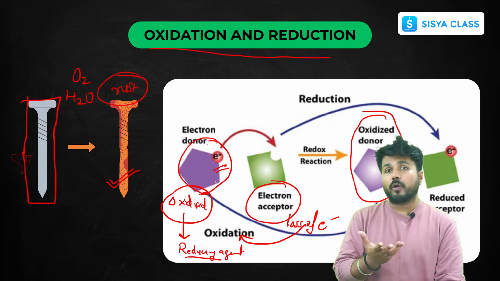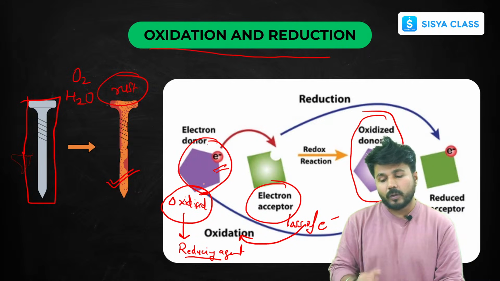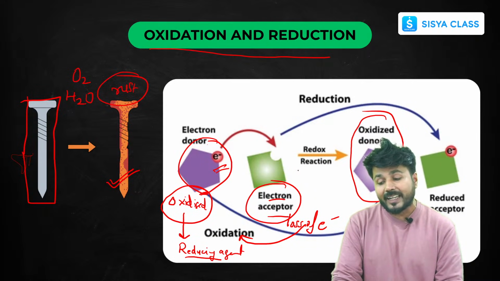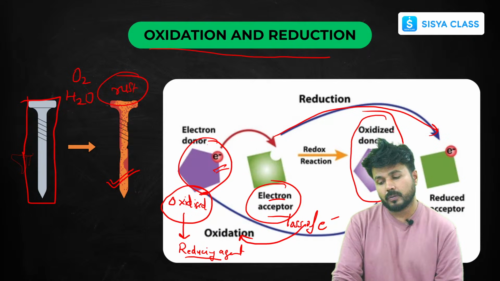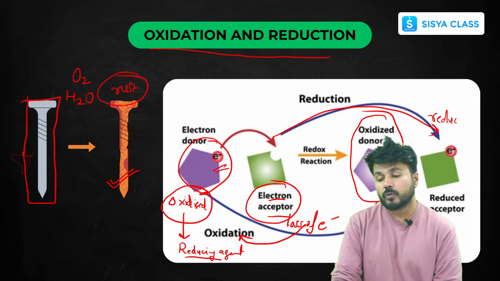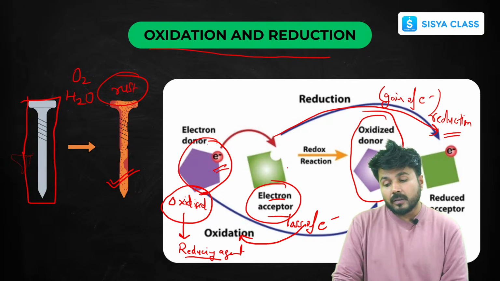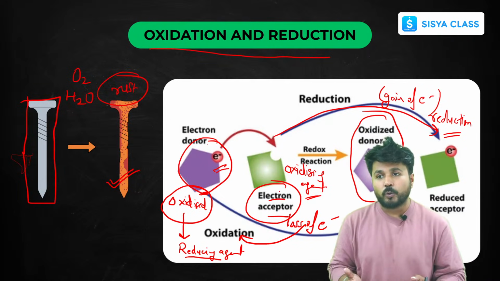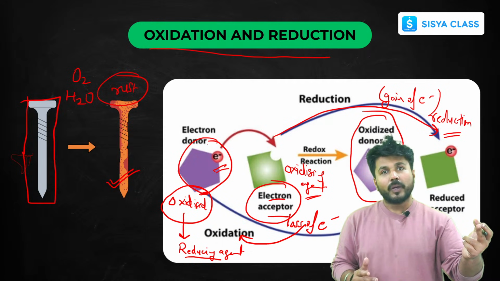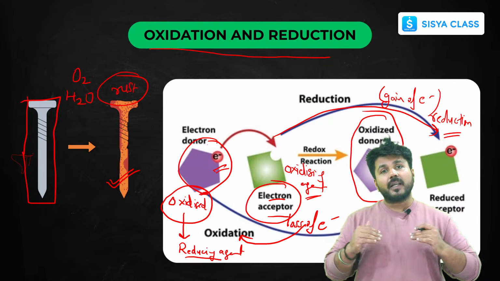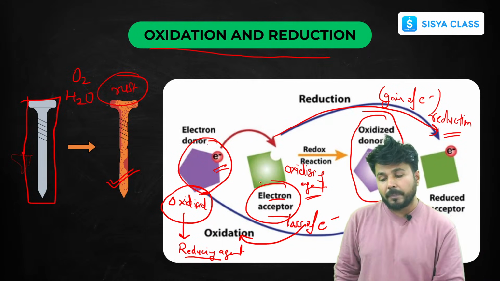Now, if an electron is lost, then someone has to gain that electron. So where the electron is accepted, that one is your electron acceptor. Here reduction is going on wherever the electron is gained, so it is gain of electrons. And if it is gaining an electron, then it is itself used as an oxidizing agent. If it is itself getting reduced, it will oxidize something. So it will be your oxidizing agent.